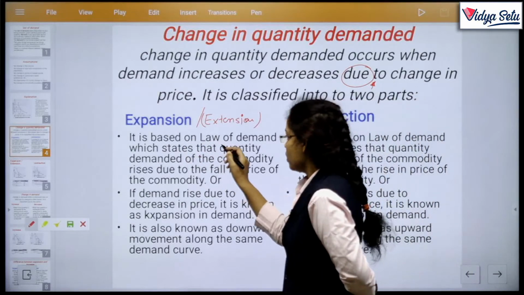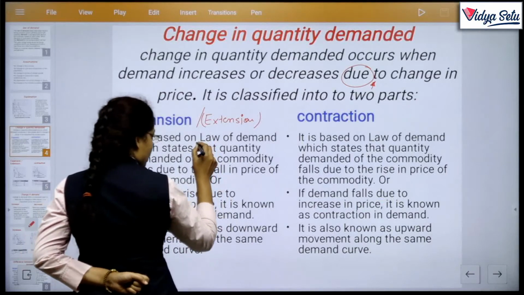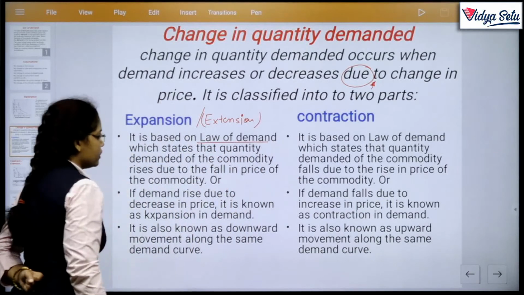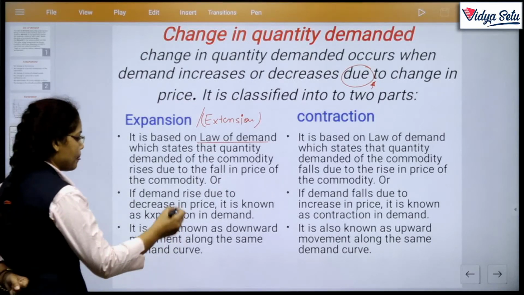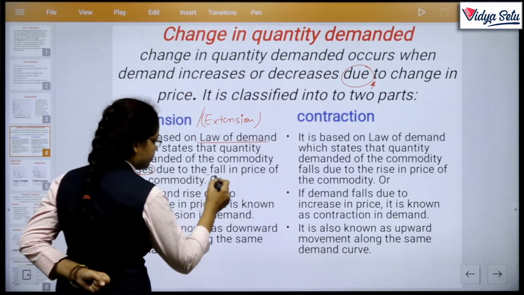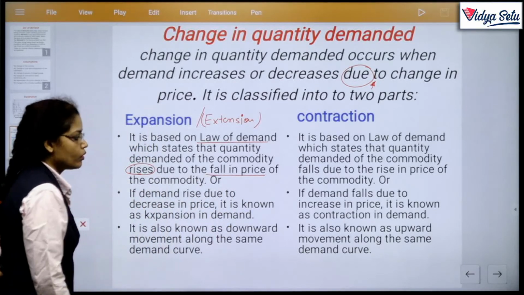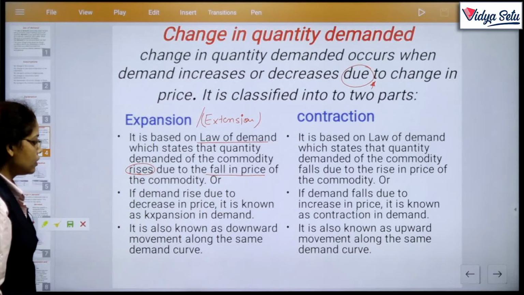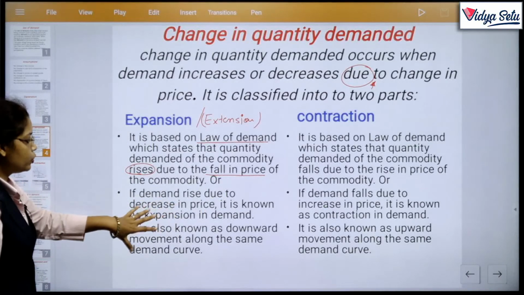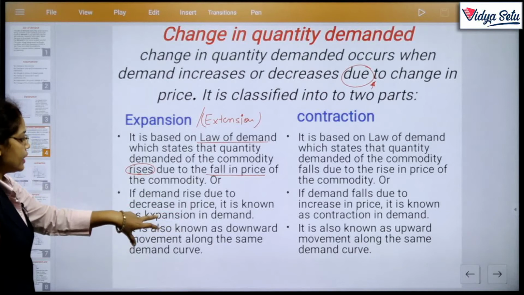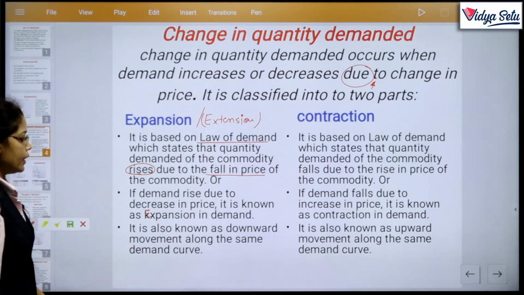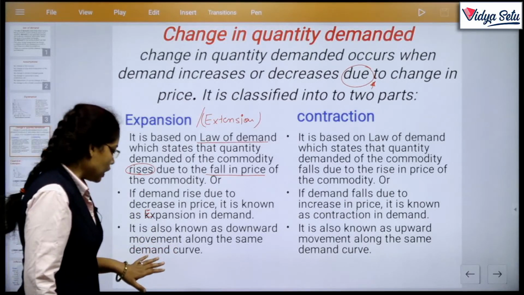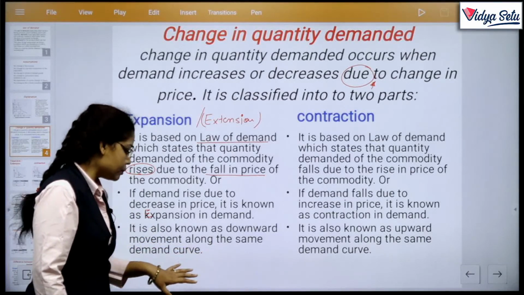It is based on the law of demand, which we already studied, which states that the quantity demanded of the commodity rises due to fall in price. Clear? If demand rises due to decrease in price, it is known as expansion in demand. It is also known as downward movement along the same demand curve.